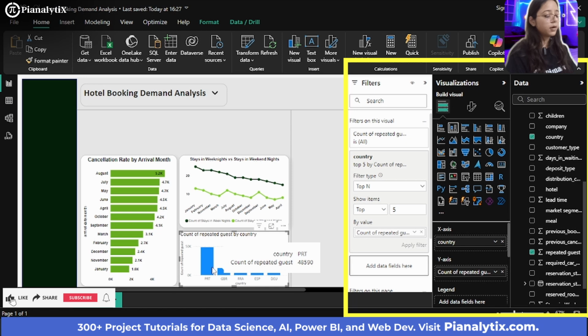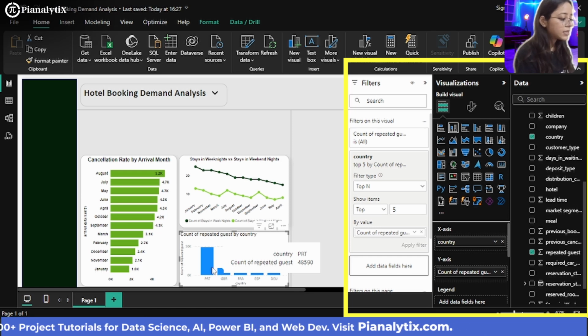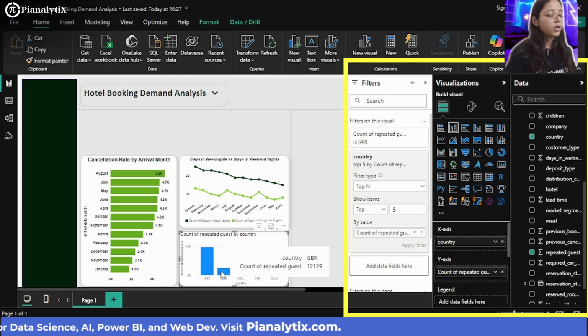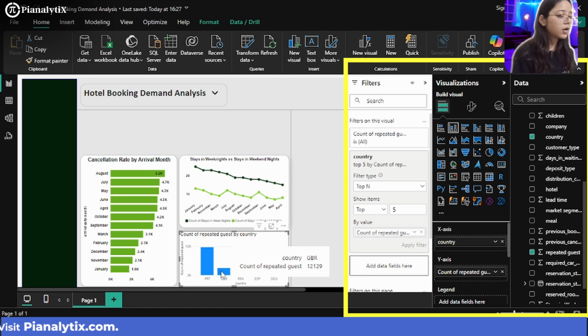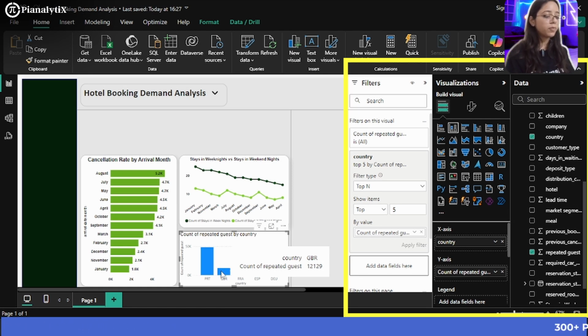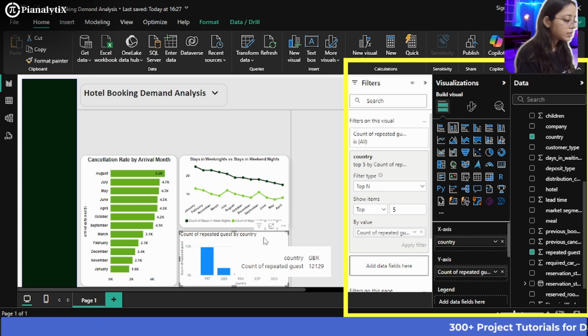For example, PRT stands for Portugal. This is the country code for each country, and you can see that around 48,000 of the guests kept showing up to the restaurant, to the hotel. Similarly, GBR stands for Great Britain, or basically United Kingdom. So the count of repeated guests that kept showing up were around 12,000. So these are the metrics.